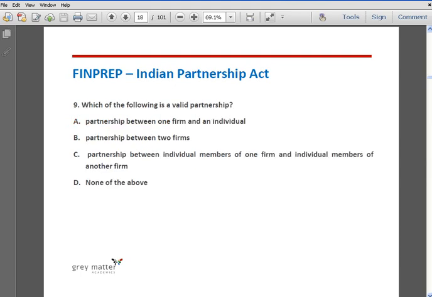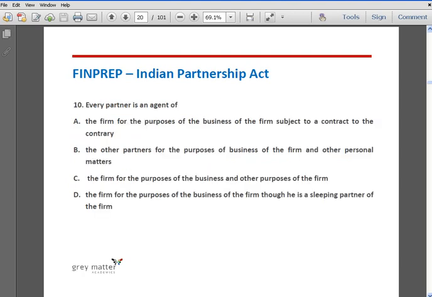Question number 9. Which of the following is a valid partnership? Option A, partnership between one firm and an individual. Option B, partnership between two firms. Option C, partnership between individual members of one firm and individual members of another firm. Option D, none. The correct answer is option C. Partnership is a relationship between individuals only. In other cases, it is just an association of persons.